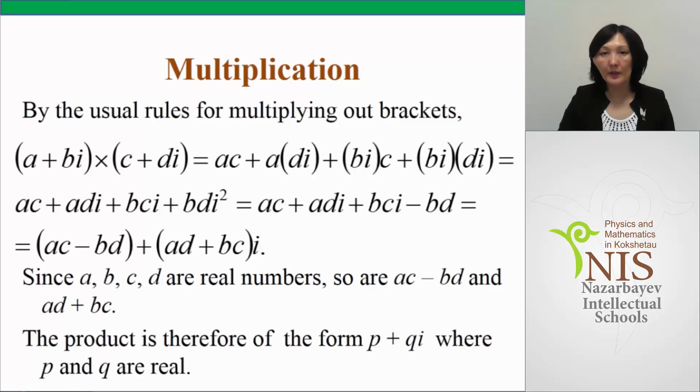Multiplication. By the usual rules for multiplying out brackets, we multiply a plus bi in brackets and c plus di in brackets. We remove the brackets and we get the real part ac minus bd, and the imaginary part is ad plus bc, since a, b, c, d are real numbers. The product is therefore of the form p plus qi, where p and q are real numbers.